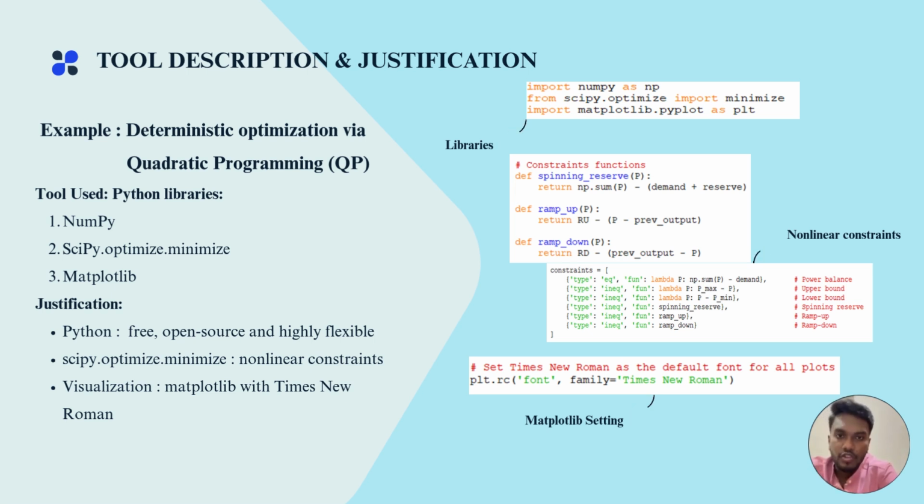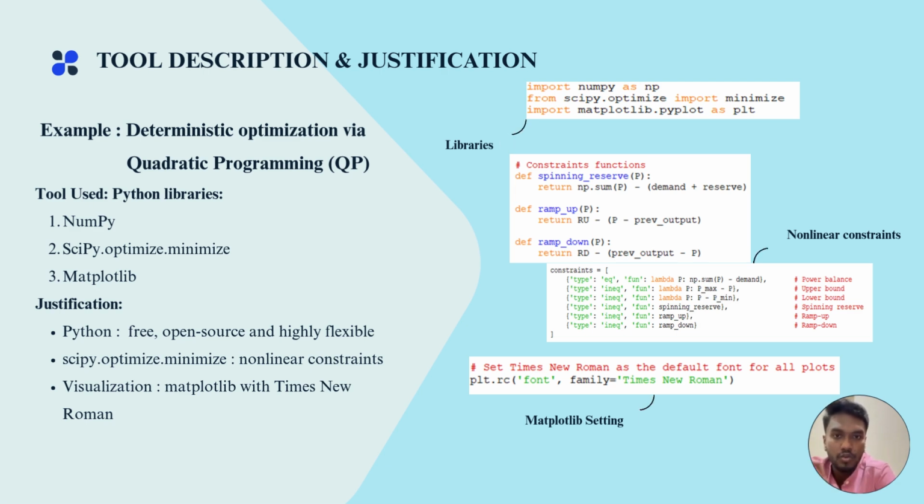The reason why I use the Python software is, first of all, it is free and it is an open source software, and the most important one is that it is highly flexible for the custom constraint. So the SciPy optimize minimize supports the non-linear constraint, which is crucial for simulating the real world limits like power balance, ramp up rate, and the spinning reserve.